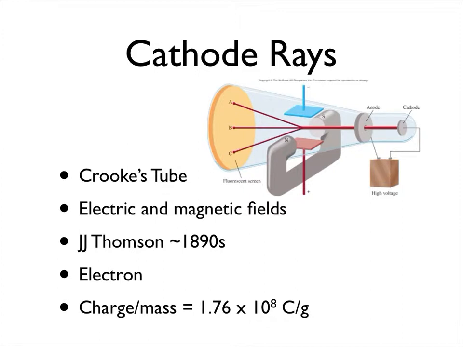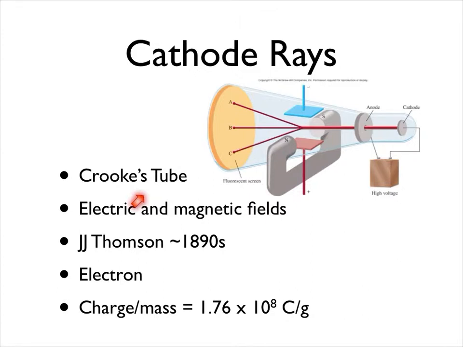Thomson's experiment. Now, J.J. took what's known as a Crookes tube, named after the guy who invented it, and he was studying the transmission of electricity through gases. And what he found was that he could pass electricity through no gas at all. And he ended up with a beam of what he called cathode rays.